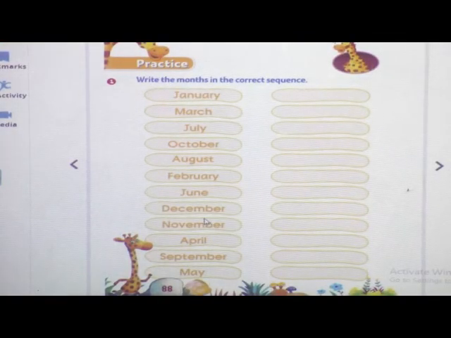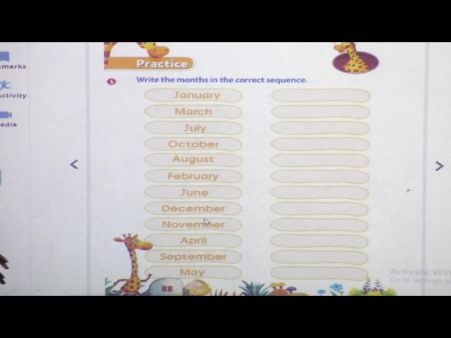Okay, so children, the content we are studying from the previous session is from the literacy skill book, right? So take your literacy skill book and come to page number 88. Children, if you remember, in the previous session we studied days of the week, and after days of the week we learnt months of the year. In that we solved page number 86, one practice sheet, as well as page number 87, where there was also one practice sheet.